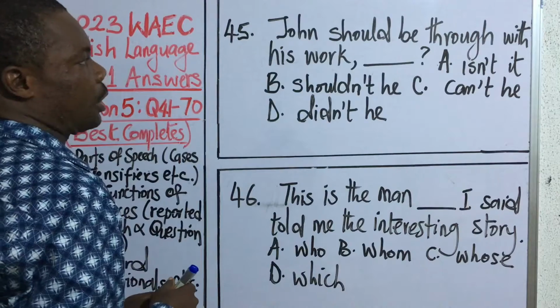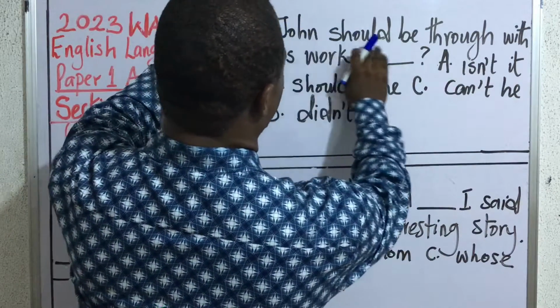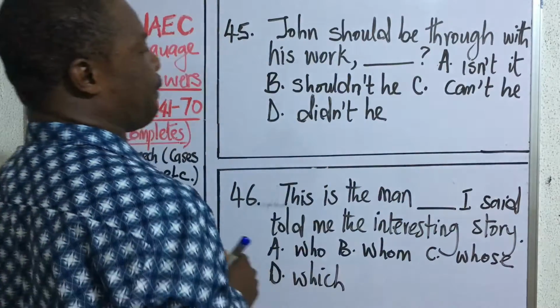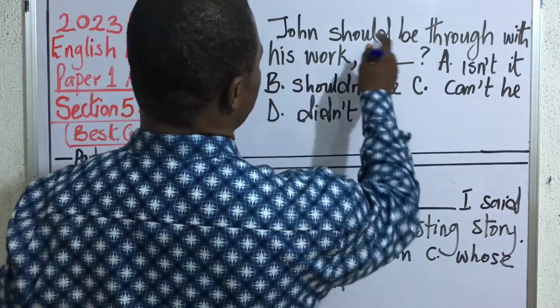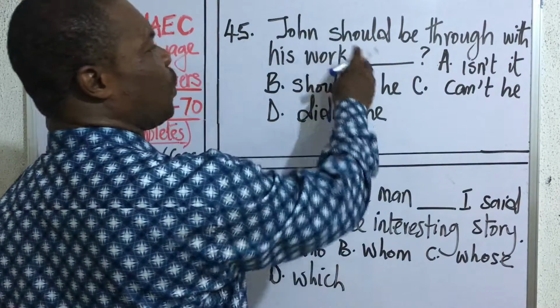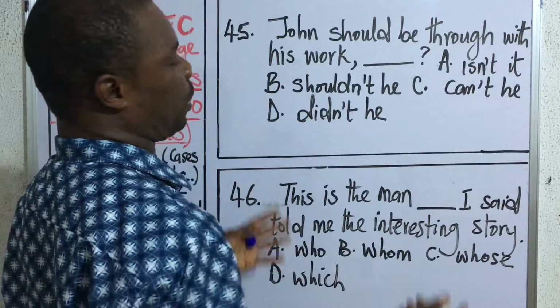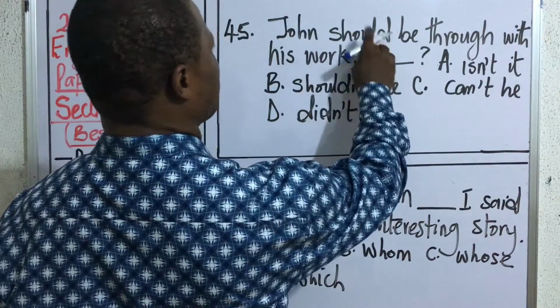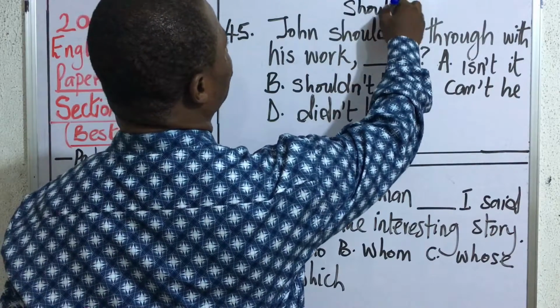So when you want to handle question tag, just go to the beginning of the question, the context, and locate the verb that is used in it. In this case, the verb is should. If the verb is positive, you add not to it to negate it. But if it's negative, you remove the not to make it positive. In this case, it's positive, so just add not to it. And this will now give you shouldn't.